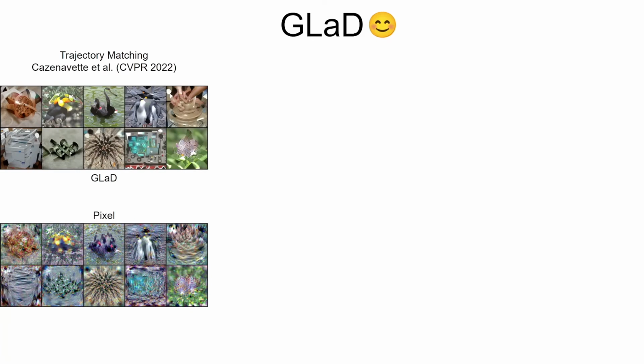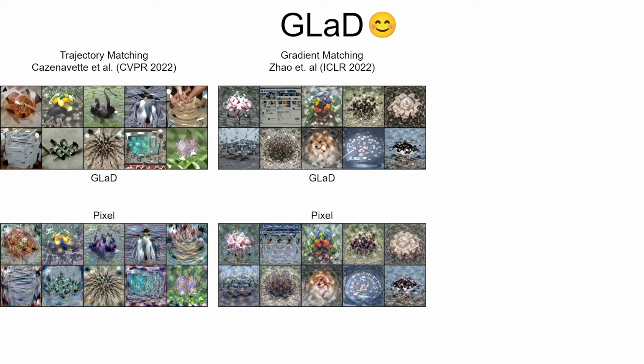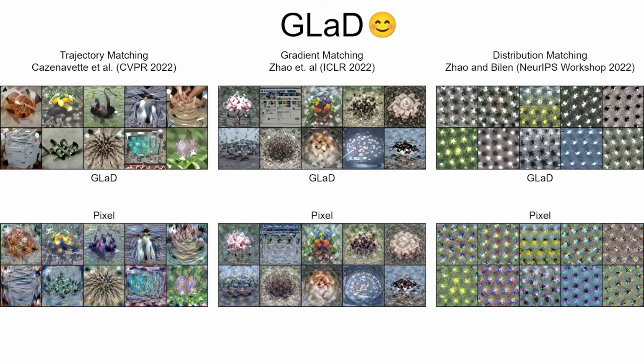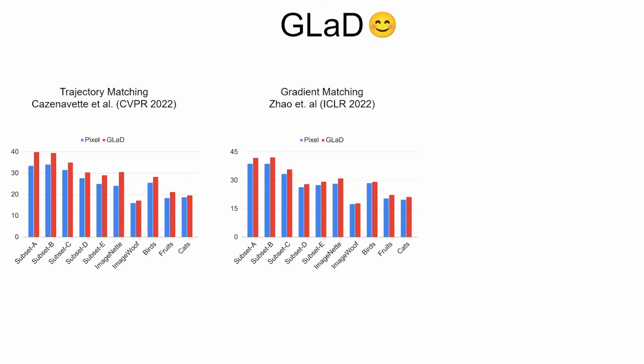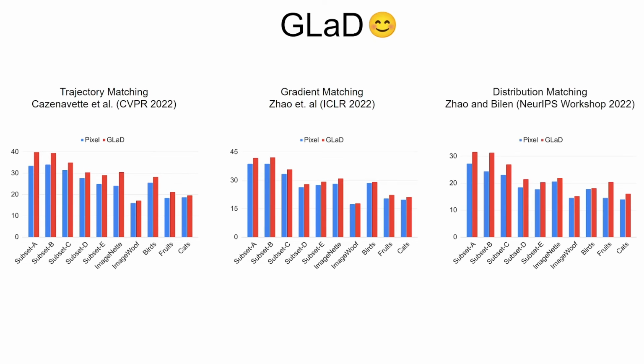GLAD acts as a plug-and-play module that can be added to any gradient-based dataset distillation method, such as trajectory matching, gradient matching, and distribution matching. GLAD shows remarkable improvements in cross-architecture generalization across many datasets for trajectory matching, gradient matching, and distribution matching.